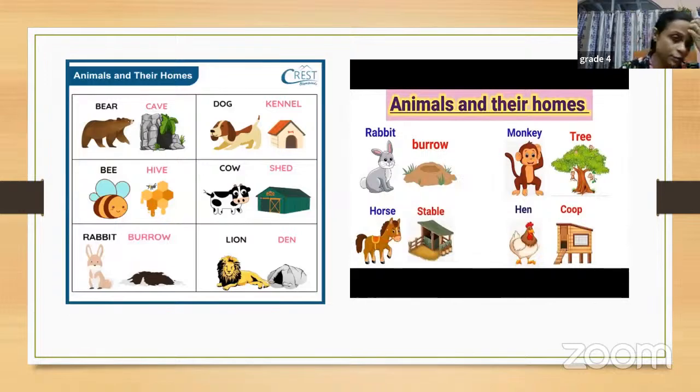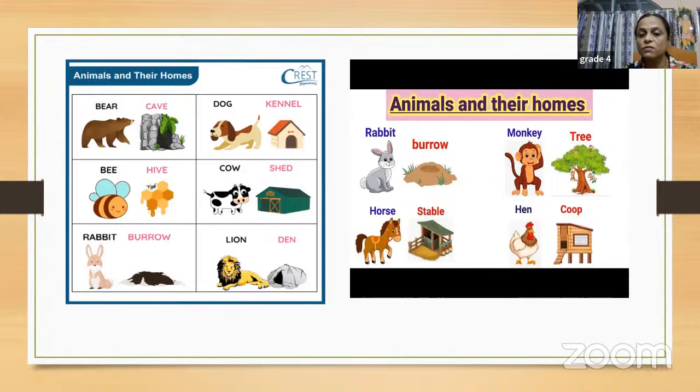Okay, just have a look, children, into the pictures. Animals and their homes. A bear lives in a cave. A dog lives in a kennel. A bee lives in a beehive. A cow lives in a shed. A rabbit lives in a burrow. And the lion lives in a den. We need to remember some of them as they will be coming in your exams, children.